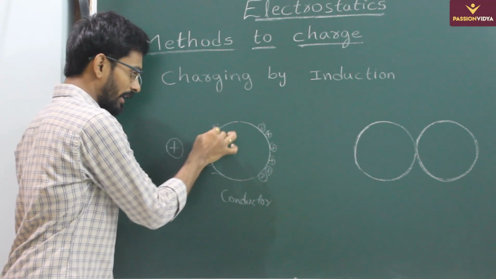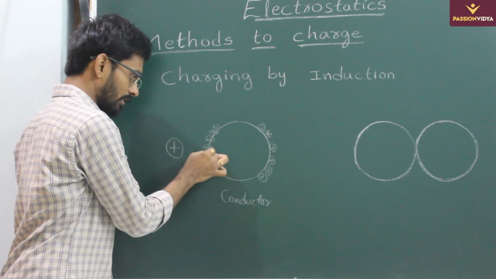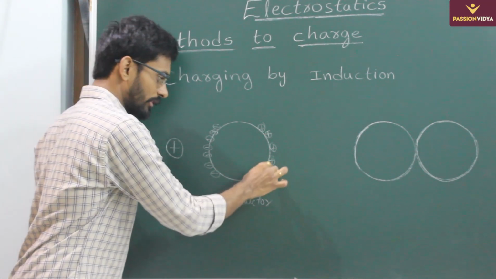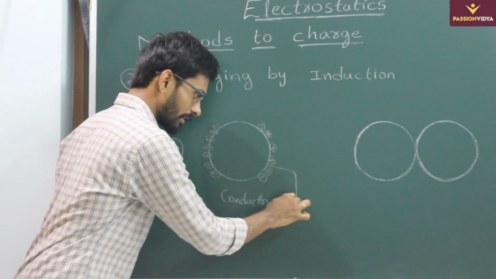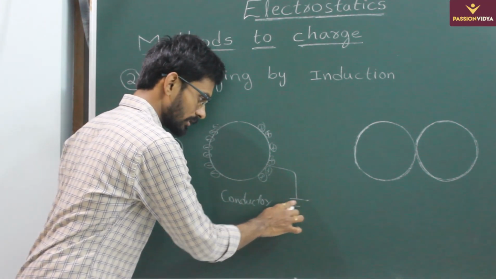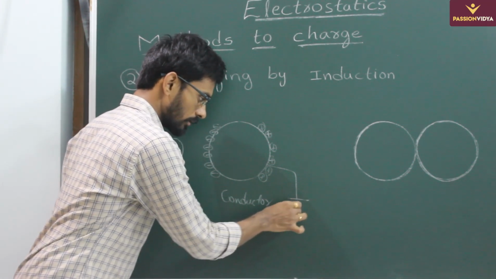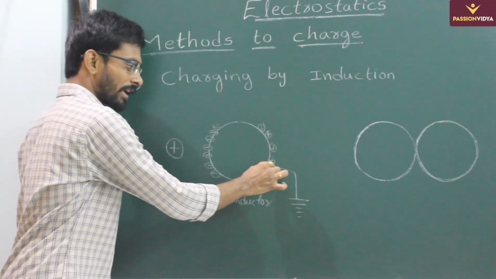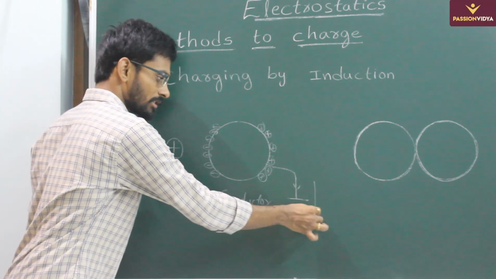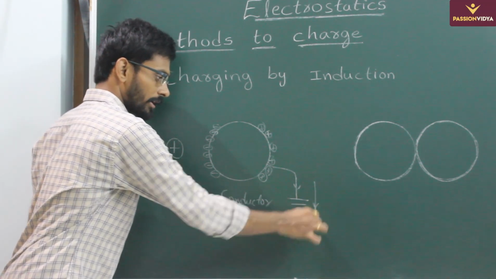Now when we connect this conductor to earth, it is called earthing. When you connect this conductor to earth, now what happens? These positive charges can escape to earth, so charge will move from the conductor to earth.